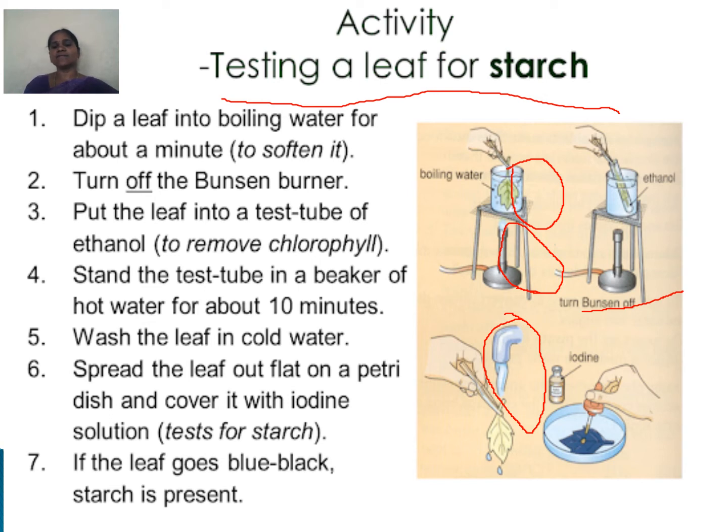Then spread the leaf out flat on a petri dish and cover it with iodine solution. We place it in the dish and add a drop of iodine solution. Then what will happen? Let's see. If the leaf goes blue-black, starch is present. So the leaf color will change into blue-black, which means the starch is present in the leaf. Through this experiment, we know that starch is present in the leaf.